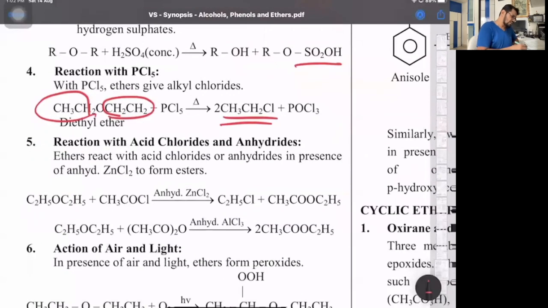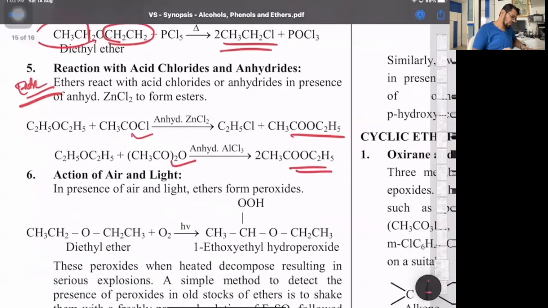With acid chloride, these are also all extra reactions. So here, this is an extra reaction. It will form esters again, just like alcohols and phenols, ethers also with acid chloride or acid anhydrides will form ester.